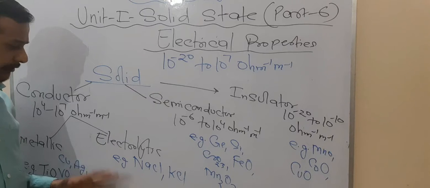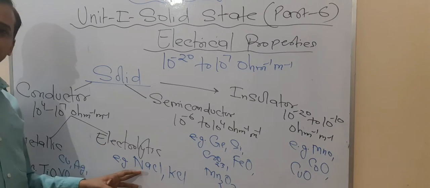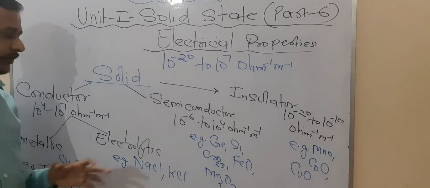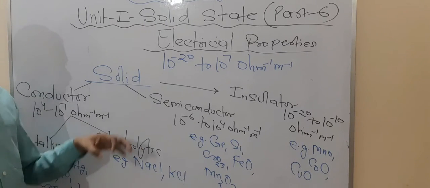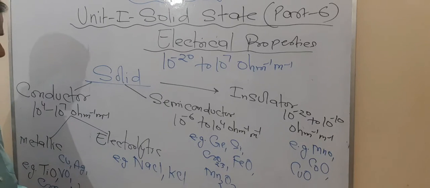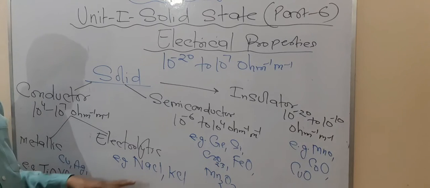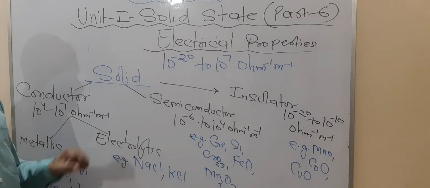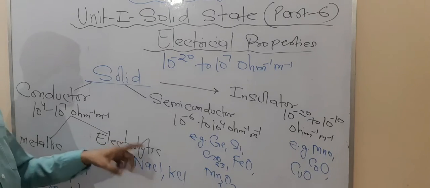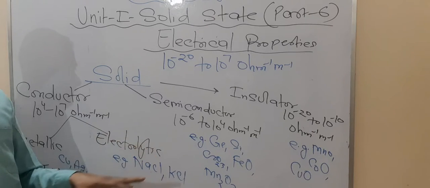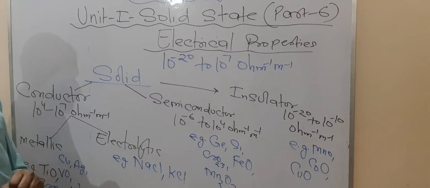I told you also why this happens. Because in the solid state, ions are not free, so they are not good conductors. But in the dissolved state and molten state, what happens? Now the ions are free. We have taken the example of NaCl. When we dissolve NaCl, Na plus and Cl minus ions are free, so they can show conductivity. So in the case of an electrolytic conductor, you have to talk about conductivity due to the presence of free ions. Are you getting this point or not?